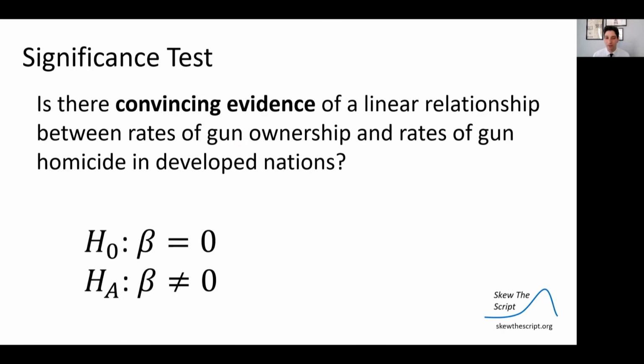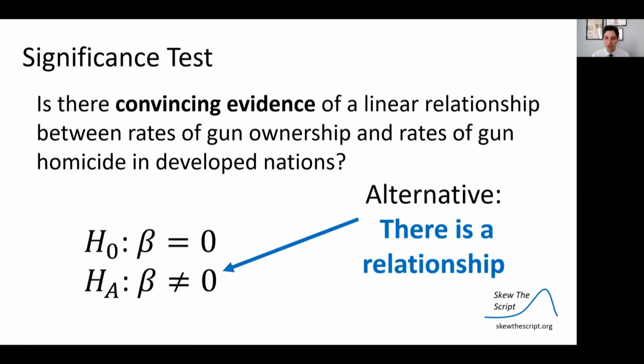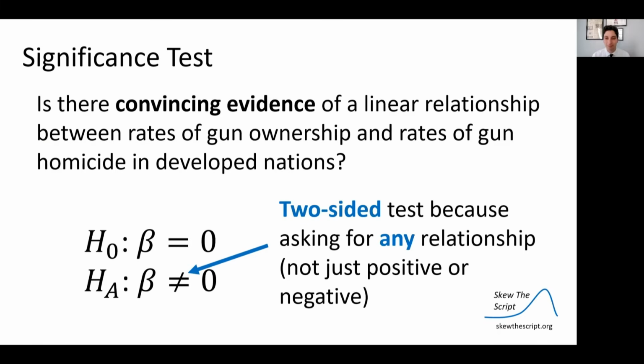The way we're going to formulate our hypotheses is the null is that beta equals 0. There is, in other words, no positive or negative slope here. There is no measurable relationship between my two variables, gun ownership rates and gun homicide rates. The alternative is that there is a relationship. Beta does not equal 0. There's either a positive or negative relationship to be measured here. So the null hypothesis is that there's no relationship. The alternative is that there is a relationship.